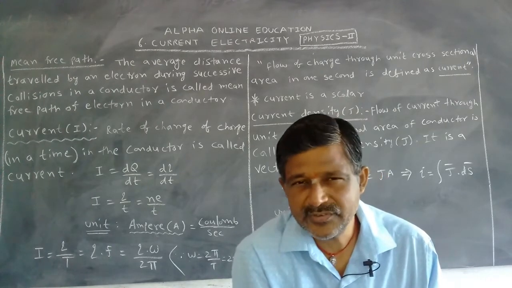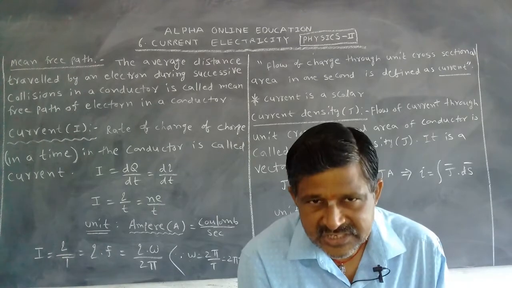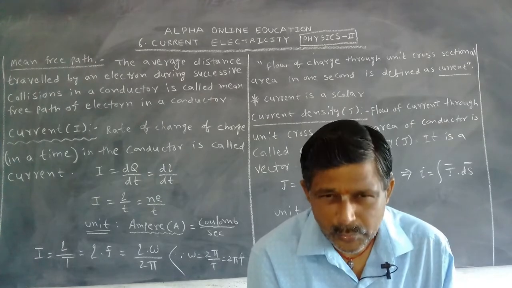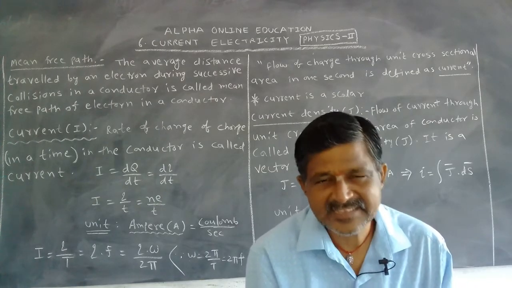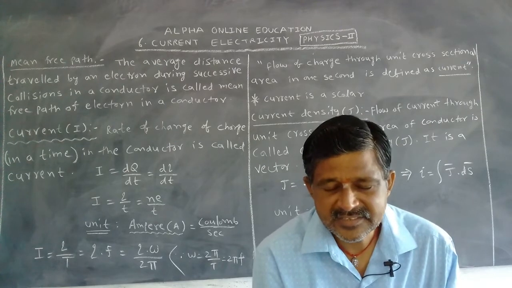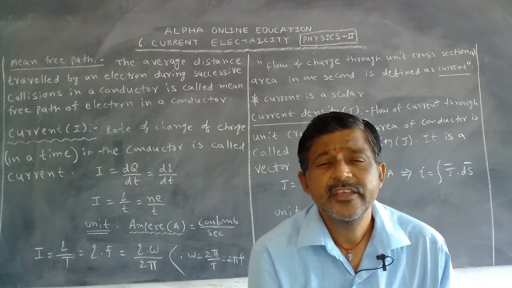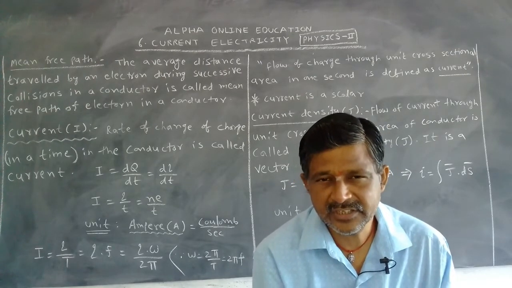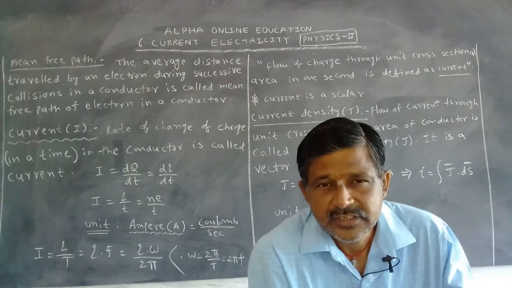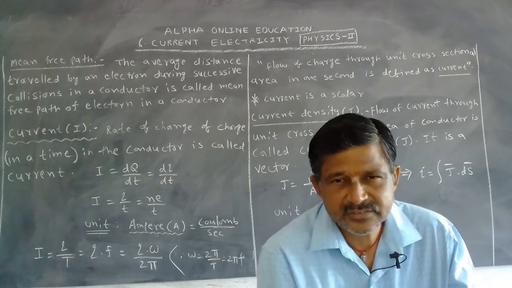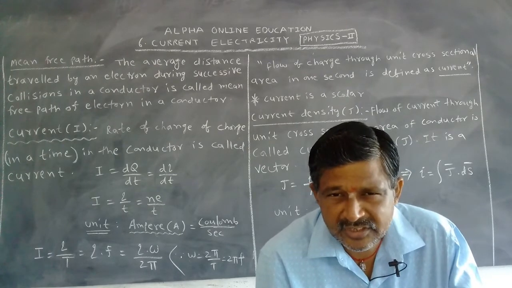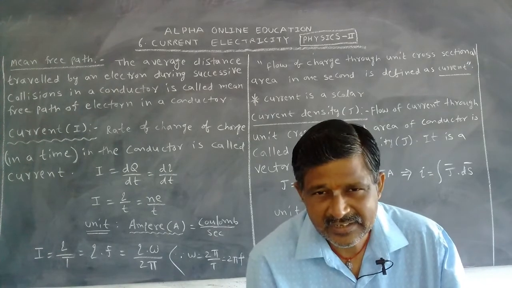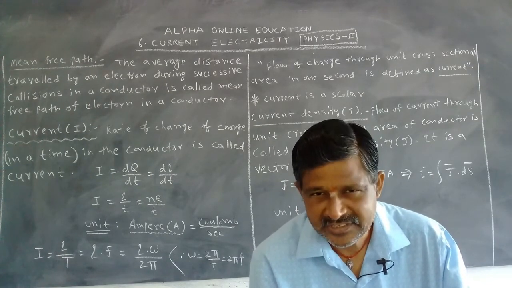Which are the examples of insulators? Plastic, rubber, wood, paper, glass, etc. All those are taken as examples of insulators. Current flows through the conductors. What are the conductors? Metals. Current does not flow through the insulators. Why? They have no free electrons in them. Okay, this is about the current, electricity, the basic terms.